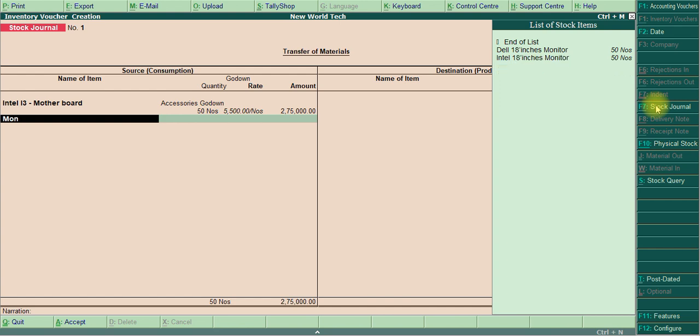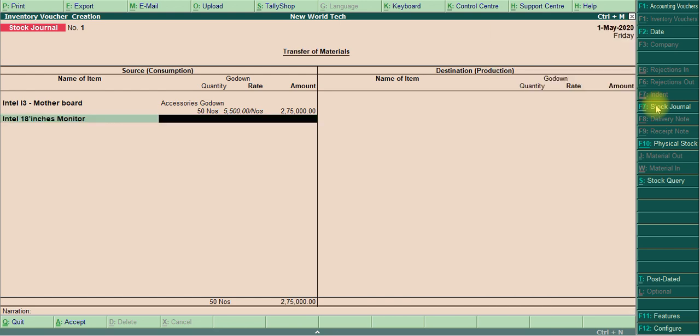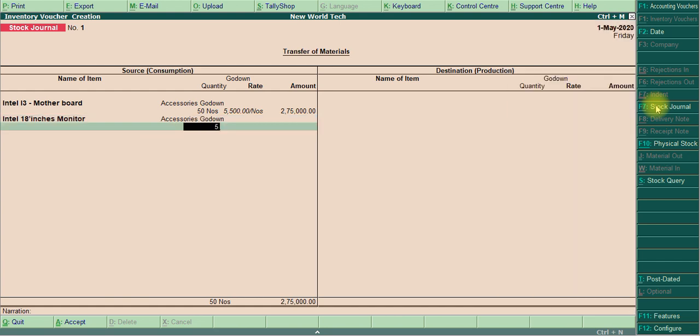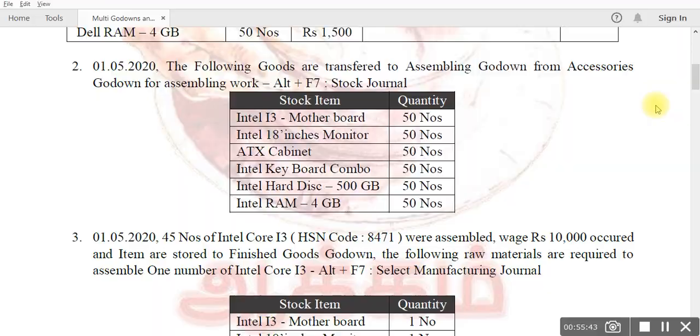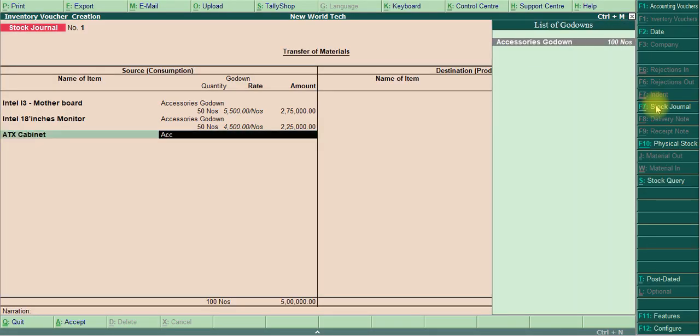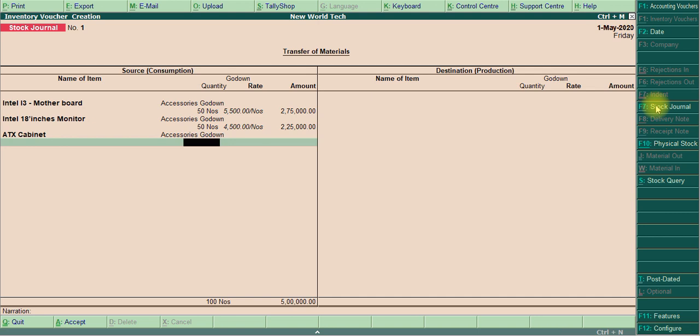Then monitor, Intel monitor, same accessories godown, 15 numbers. Okay. Then ATX cabinet, accessories godown, 15 numbers only.